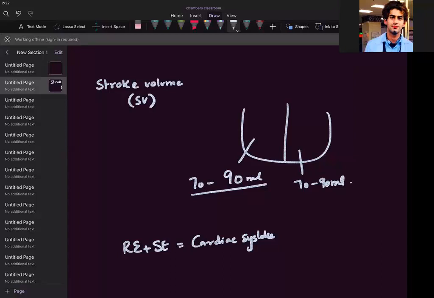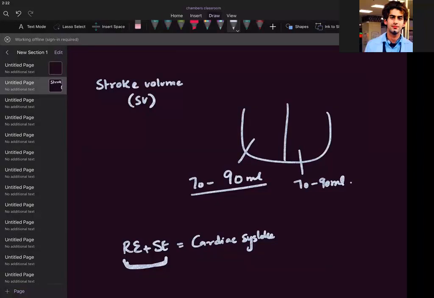So in these two cases we are talking about the same ventricular systole. Ventricular systole means ventricular contraction. Once you contract, blood will eject. So the amount of blood ejected by a single ventricle during the rapid ejection and slow ejection phase will be called stroke volume. I hope you can write it. You can rewind the video and listen.